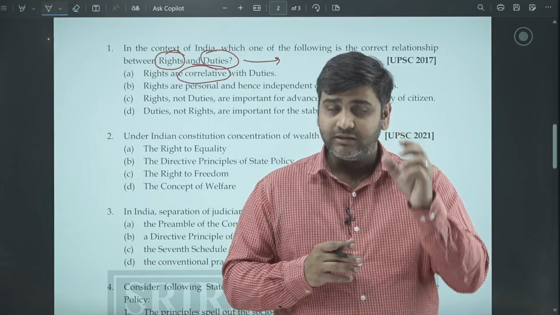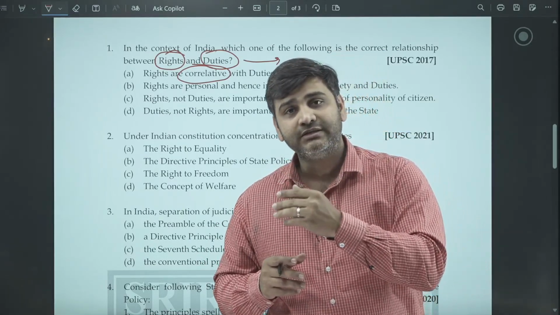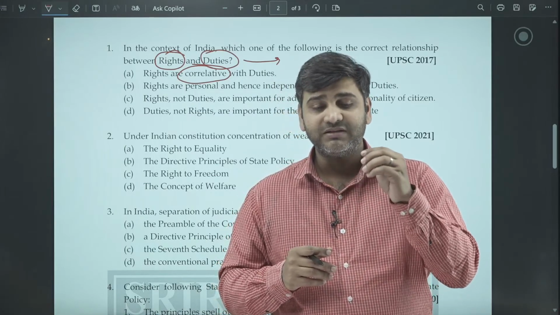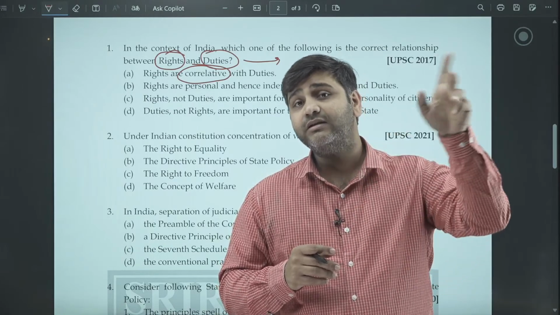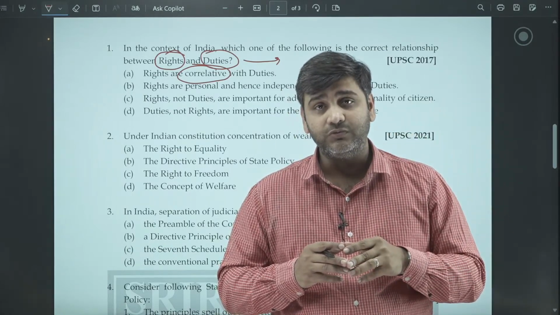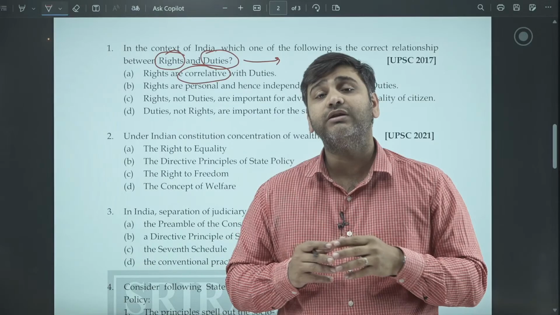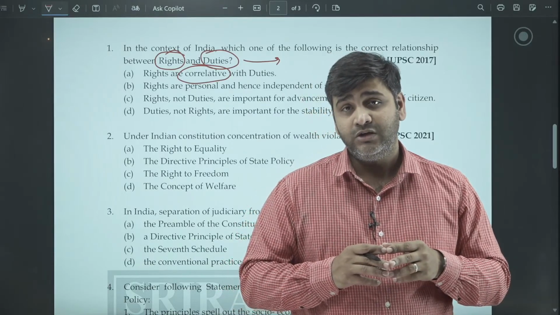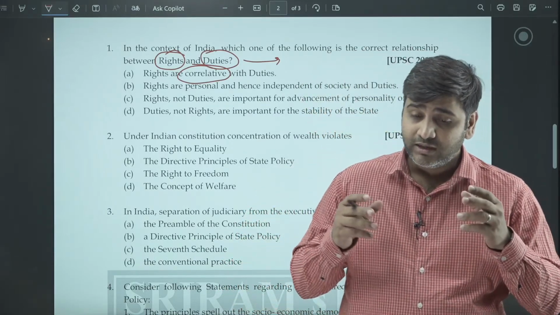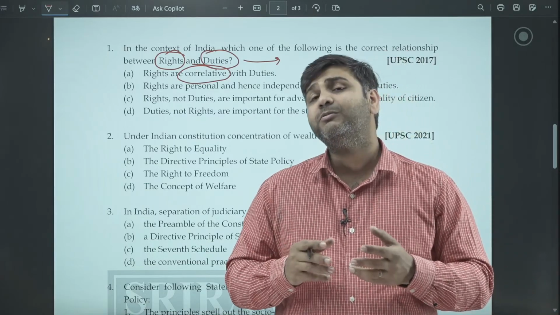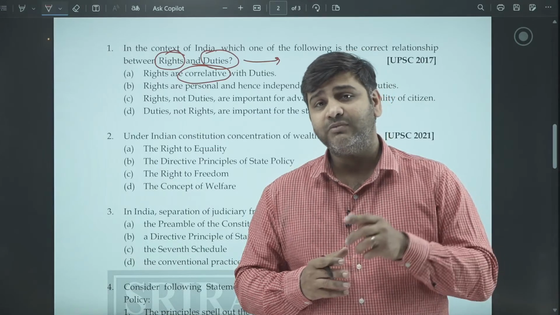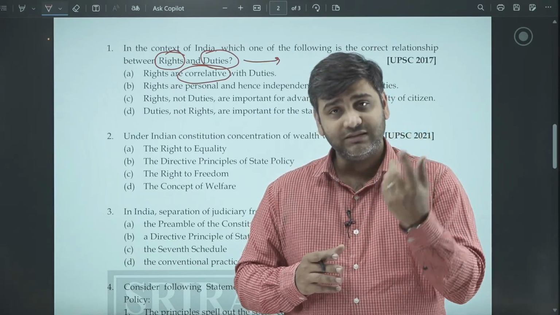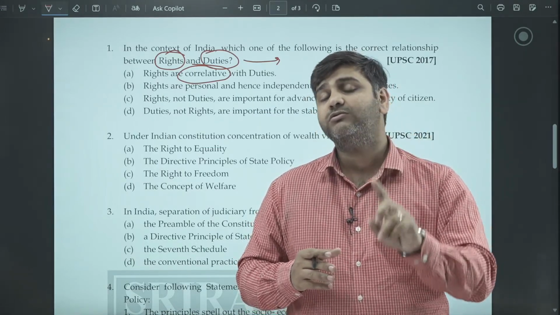Under Article 32 and Article 226, if a person's fundamental right is infringed, the person can directly approach the Supreme Court under 32 and the High Court under 226. So rights are very important. They hold a fundamental position in the Indian Constitution to limit the power of the state. But at the same time, the rights given to citizens must also be accompanied by their duties.